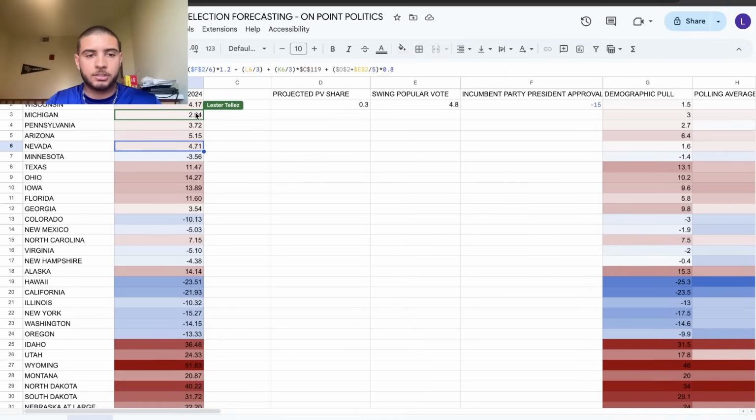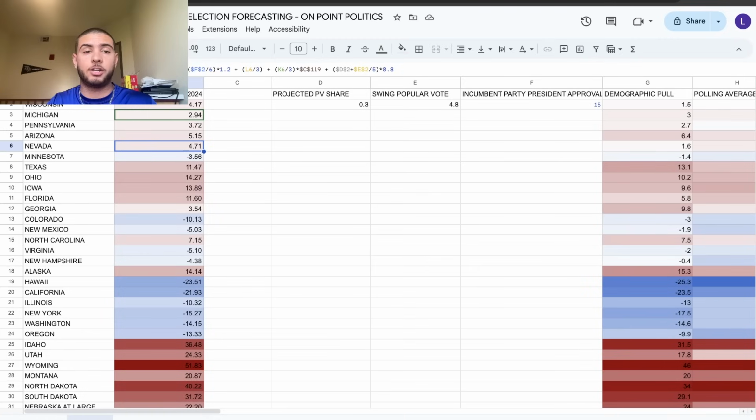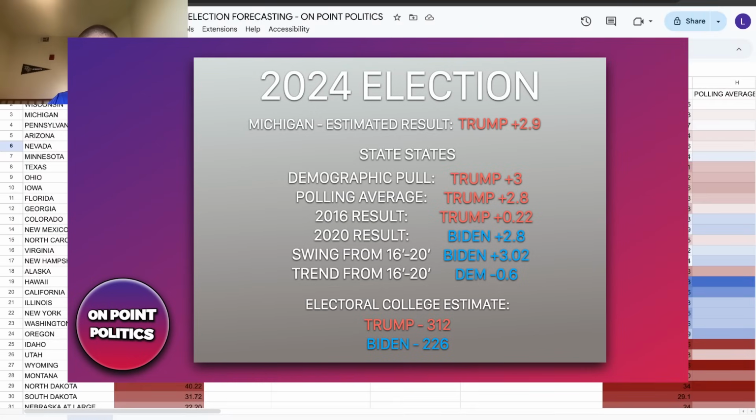For a Wisconsin or Michigan or Pennsylvania, for example, the trend there was a really hard trend for Republicans overall. And that may be what's pushing the state. And that puts Trump at 278 electoral votes automatically. If you were to go to Michigan, he's up by 2.9% in the state.